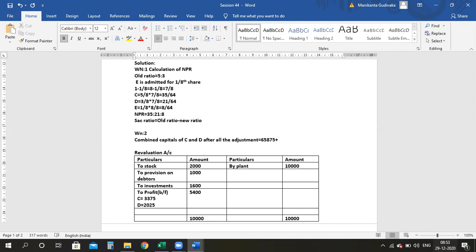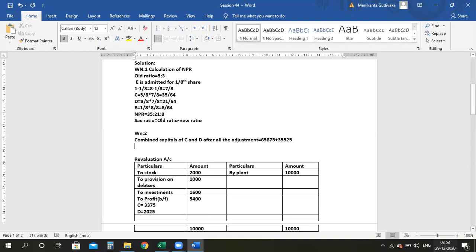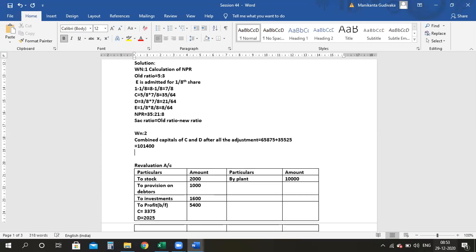65,875 plus 35,525. Tell me the answer, which is equal to how much? 1,01,400. Right. So he's asking E to bring 1/8 of this. Understood?